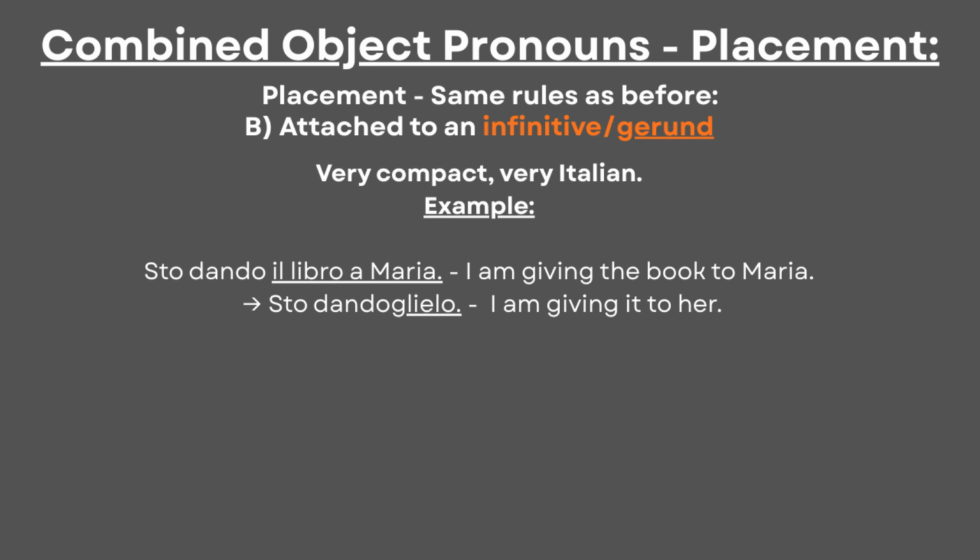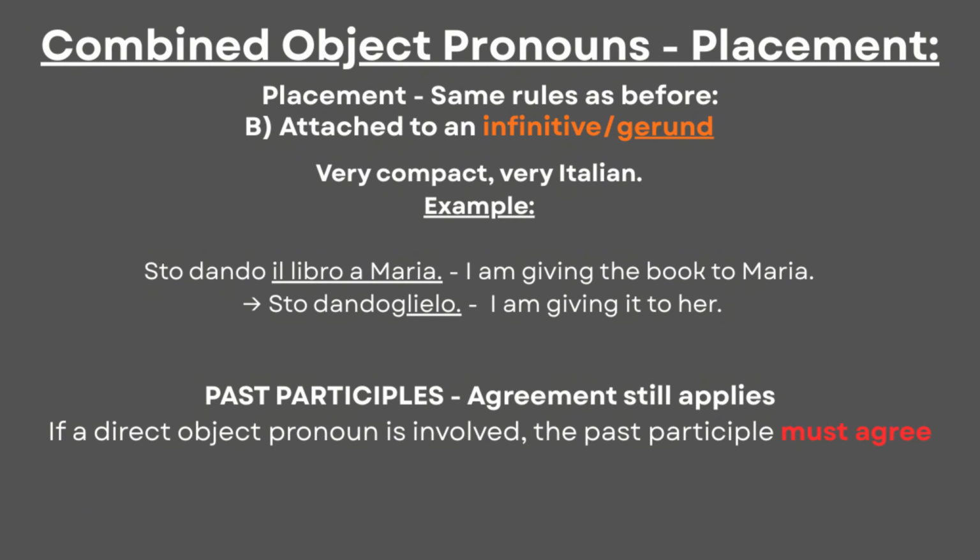Lastly, when gerunds are combined with multiple pronouns, the form stays the same as with previous concepts, but this is more compact. Sto dando il libro a Maria. Sto dandoglielo. Considering past participles as the final point, if a direct object pronoun is involved, the past participle will agree in gender and number. But once again, this is for a separate video.